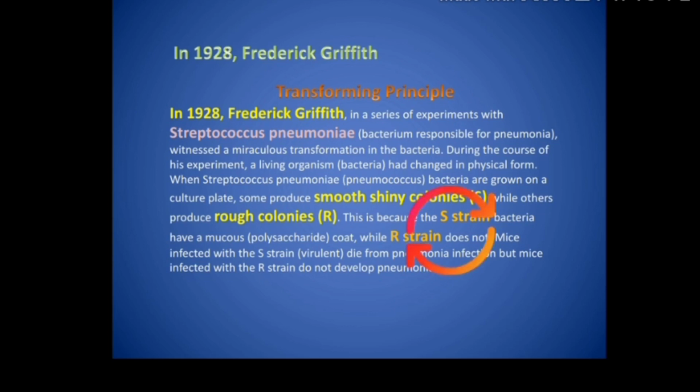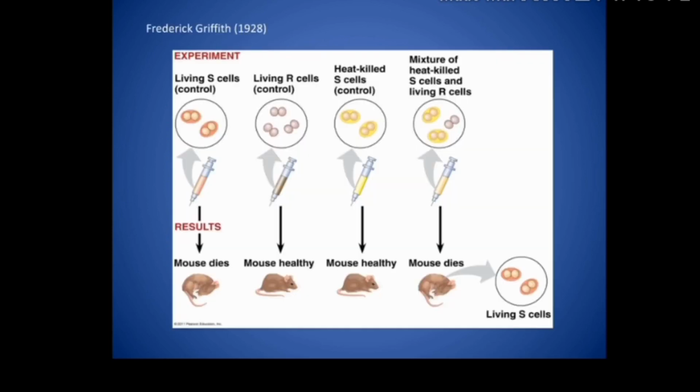Now in Griffith's experiment, what he did, like children, in this picture it is easily visible that first he injected the S strain bacteria in a mice. सबसे पहले उन्होंने क्या किया? एक S strain bacteria को mice में inject किया.